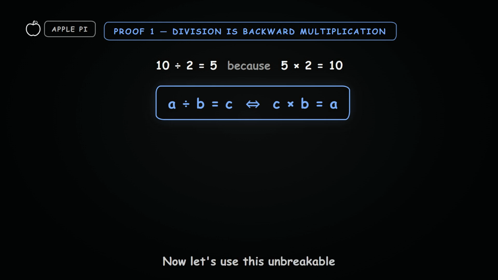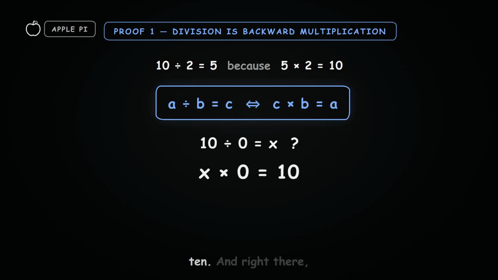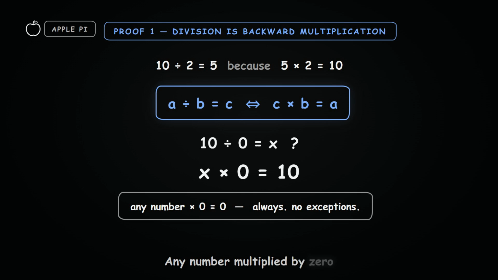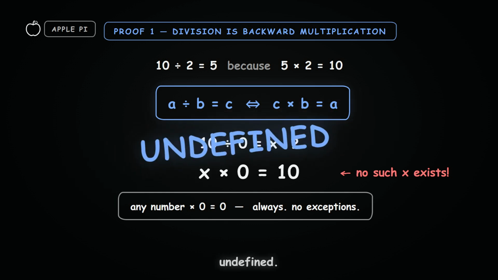Now let's use this unbreakable rule on our problem. 10 divided by 0. We're looking for some number, call it x, where x times 0 equals 10. And right there, the logic breaks. You should feel a little chill. We all know the most important property of 0: any number multiplied by 0 is 0. Always, no exceptions. This means there is no number x in the entire universe that you can multiply by 0 to get 10. It's not that the answer is hard to find. It's that an answer cannot exist. That's why any non-zero number divided by 0 is undefined.